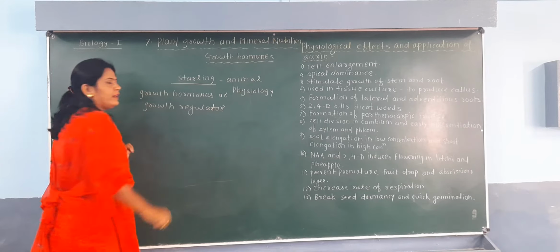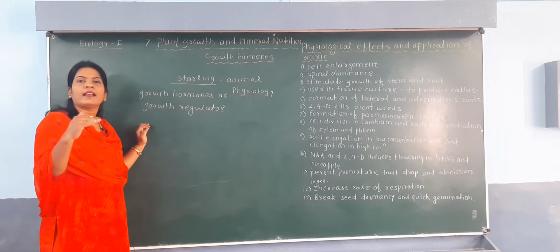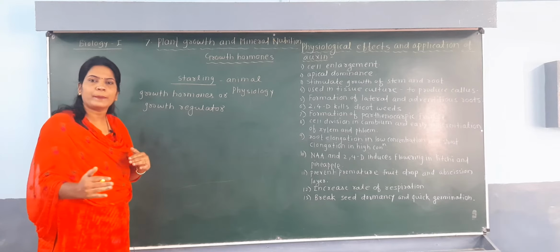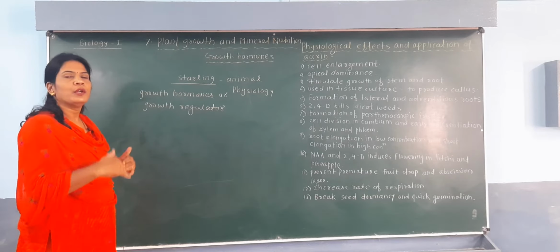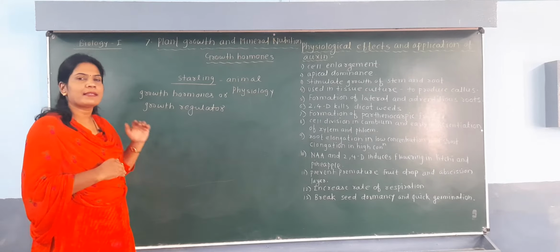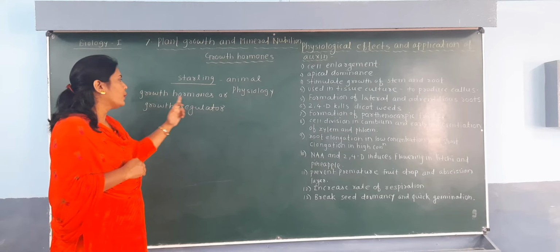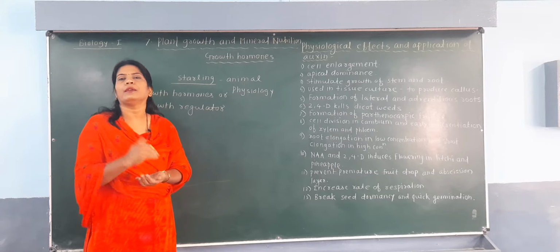These hormones are responsible for growth of the plant. These hormones regulate the growth of the plant. That's why the internal secretion of the plant which has an effect on the growth of the plant is called a growth hormone or growth regulator, as it regulates the growth.